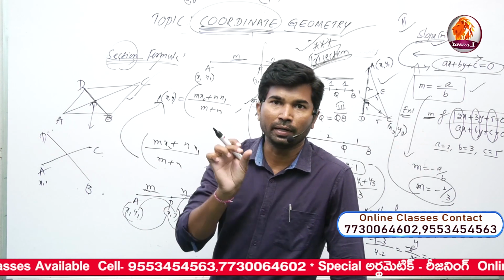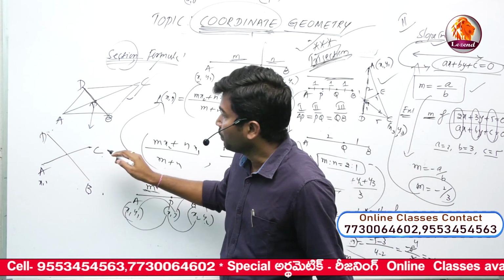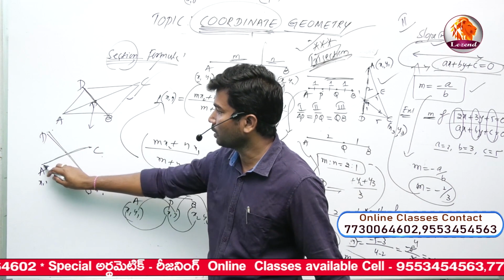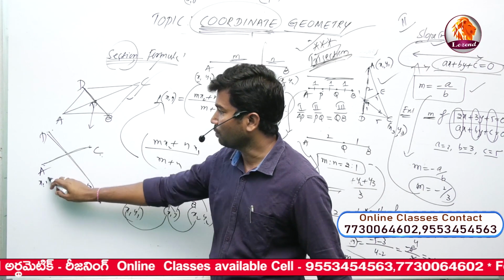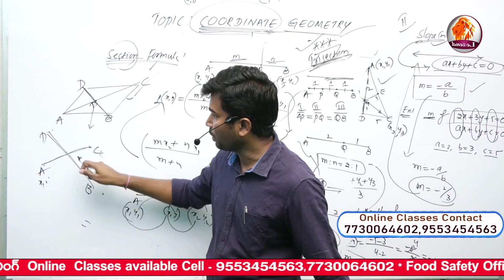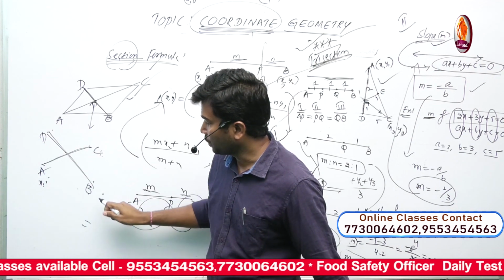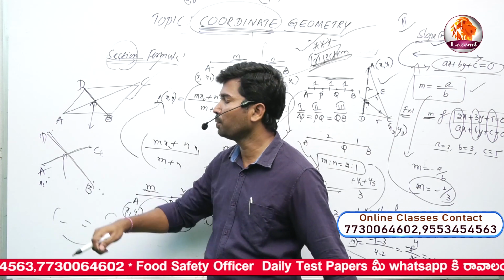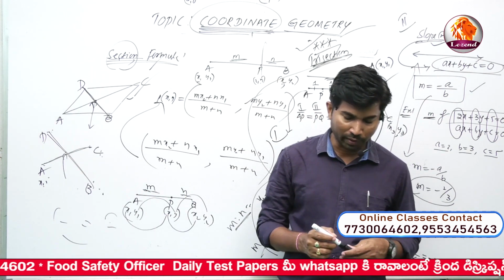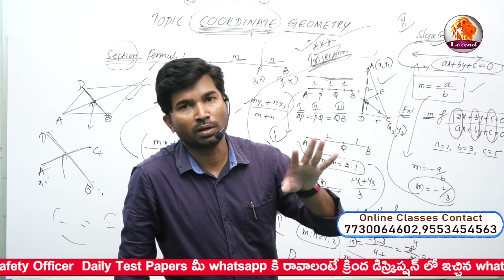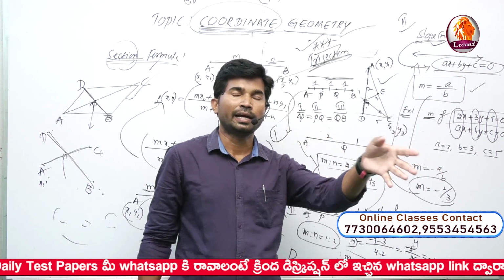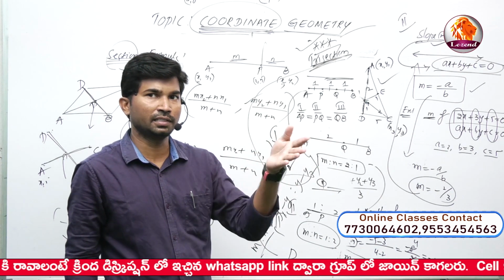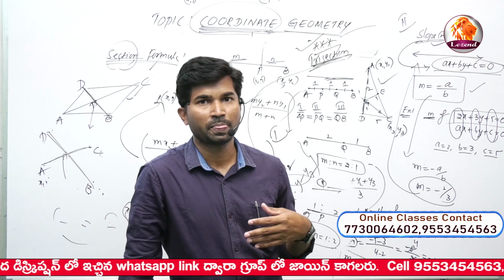The midpoint of the first diagonal is equal to the midpoint of the second diagonal. So midpoint of AC is ((x1 plus x2)/2, (y1 plus y2)/2), which is equal to the midpoint of DB, again ((x1 plus x2)/2, (y1 plus y2)/2). If we compare the two midpoints, we get the value of x and value of y of P. Half mark, 1 mark, 2 marks and 4 marks questions have been asked in the last year, the year before, and from 2-3 years onwards.